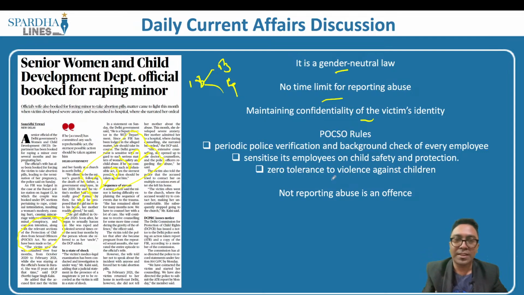What are these rules? There will be periodic police verification and background check of every employee of that institution. Let's say there is a childcare institution, or let's say there is an orphanage home. In that case, there are people who are working in that orphanage or in that particular area. So all these people's background checks will have to be mandated periodically. Sensitize its employees on child safety and protection. Tell them what is the need of protecting the child.